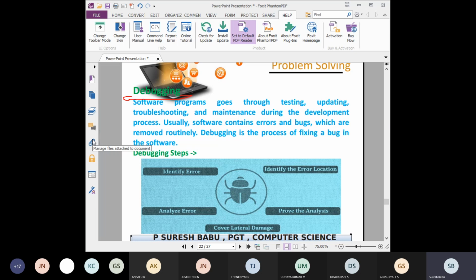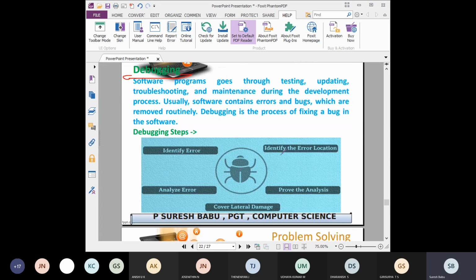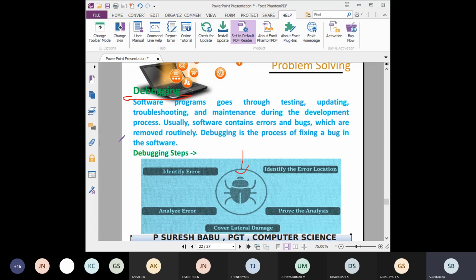There will be some error in our program. In real life we call it bugs. Bugs, everyone knows, is an insect that affects us. Like this, here also they are using the same name, bug, in a program. In software that creates an error.